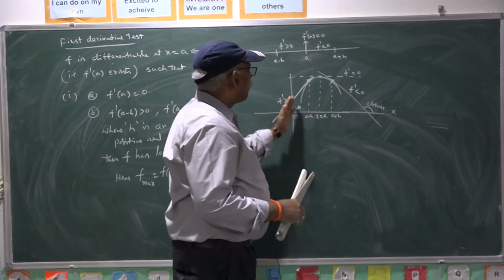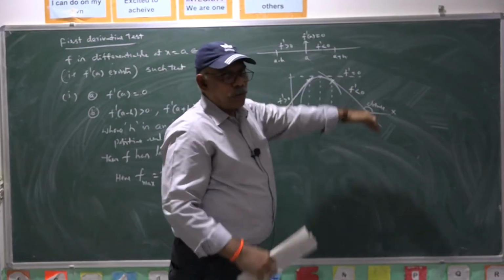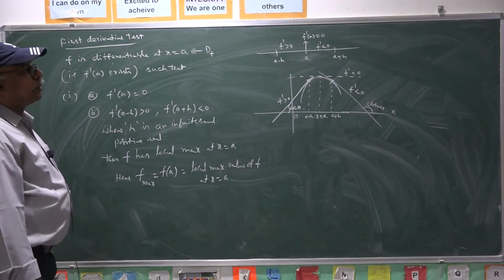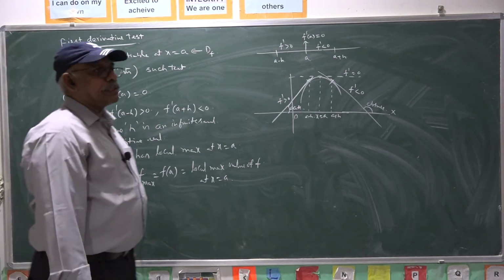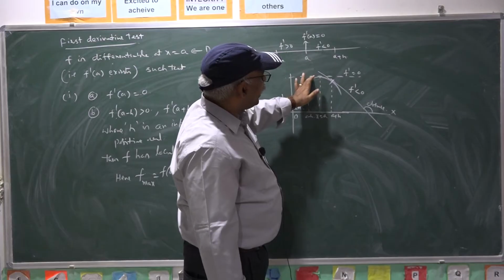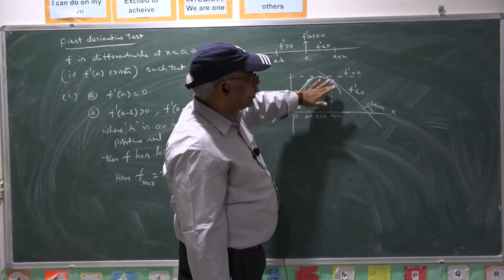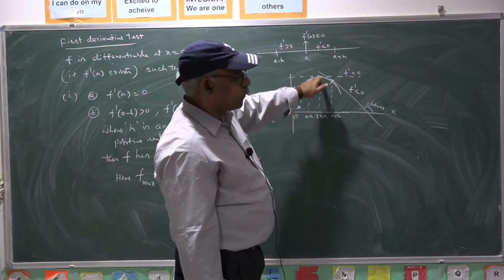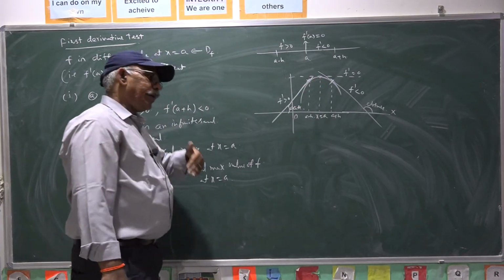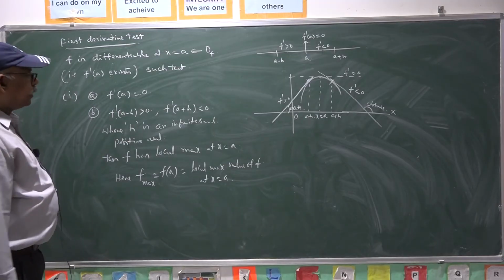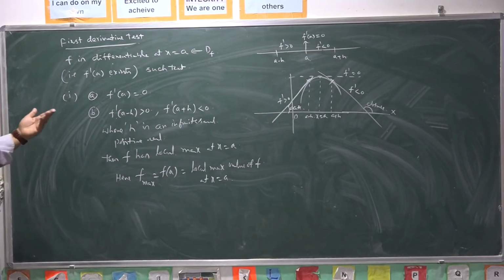Hence the slope changes from positive to negative. Where the slope of the tangent changes from positive to negative, at that point we get the local maximum value. That is the definition of local maximum based on the first derivative.